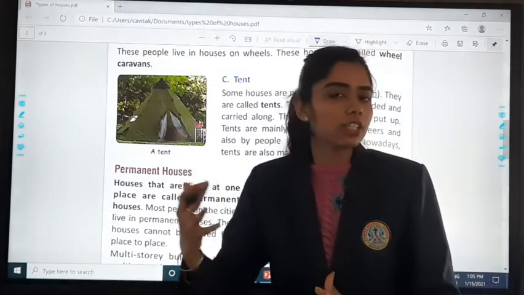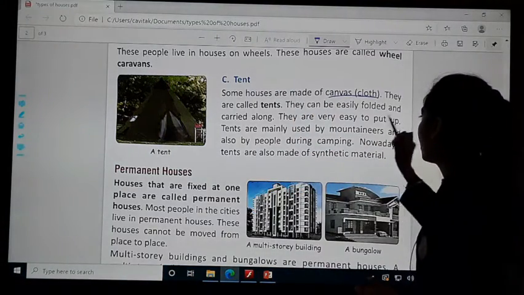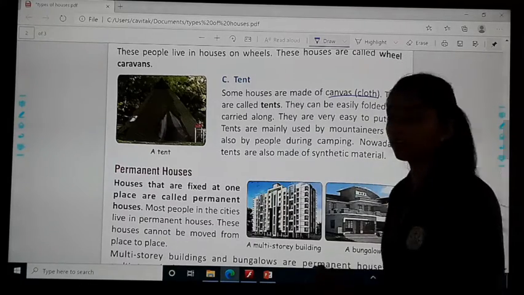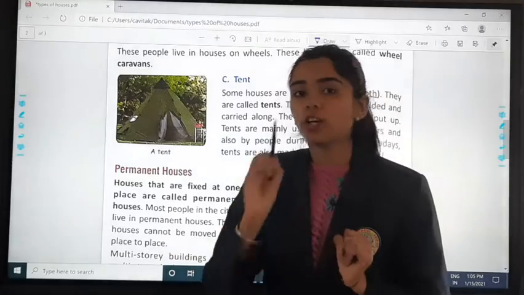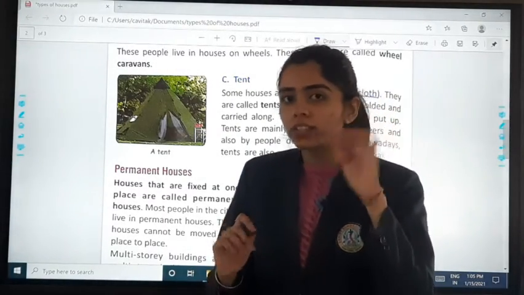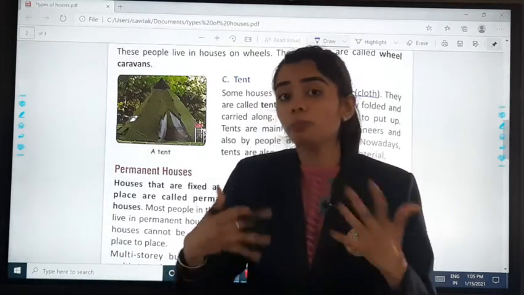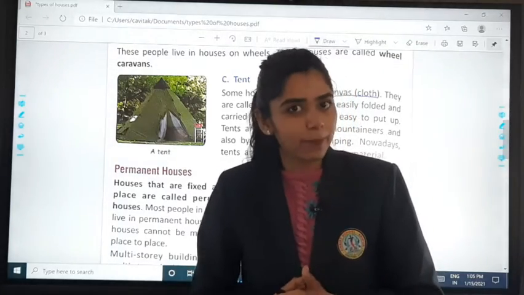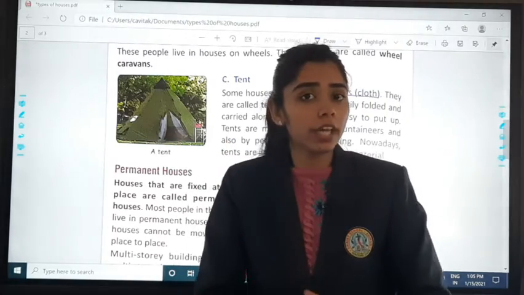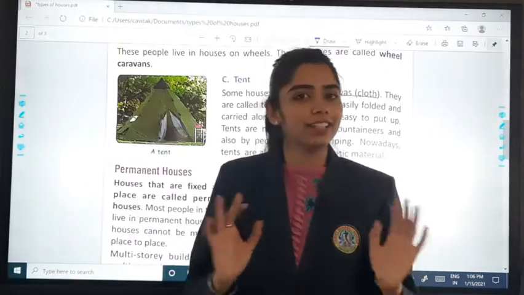Mountain areas में हमें ये tents बहुत दिखते हैं. Tents are mainly used by the mountaineers. Nowadays tents are also made up of synthetic material. As I told you, earlier it was just made up of thin cloth, because of which it does not give enough protection. But now because of modern facilities and development, even the tents have become very modern. उसमें washroom facility भी होती है, there is a proper bed also, dressing also, everything is there in the tent itself.